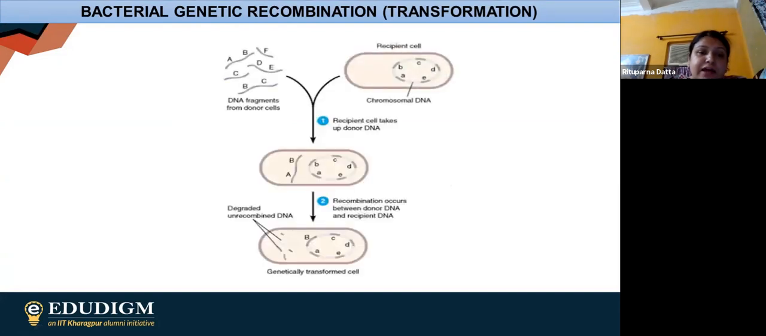Here we have the next one, the genetic recombination process. If you look at the genetic recombination process, what is happening? The first process is known as transformation. The bacterial cell is present, and inside the bacterial cell the nucleoid is also there, which is known as chromosomal DNA.